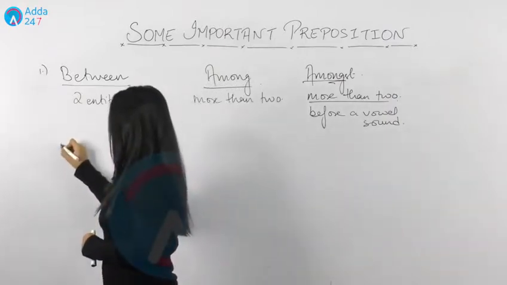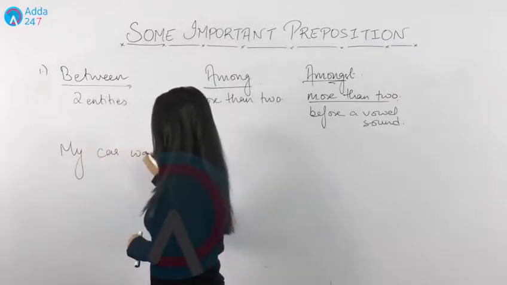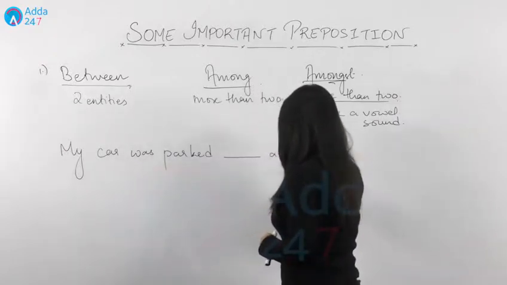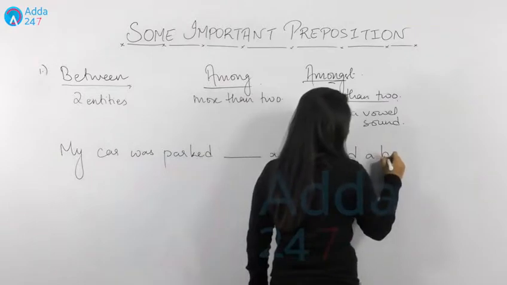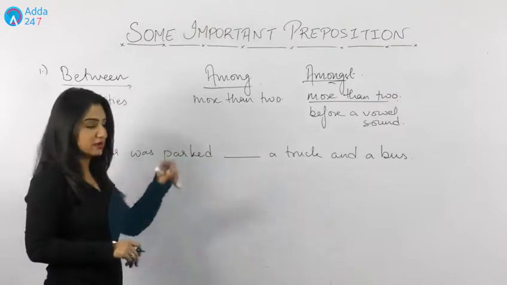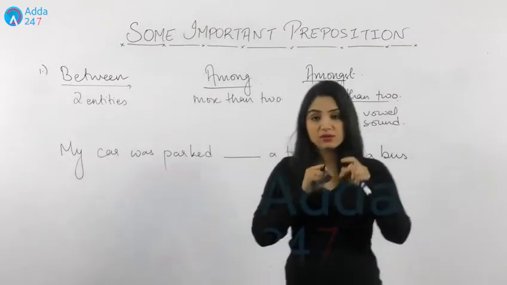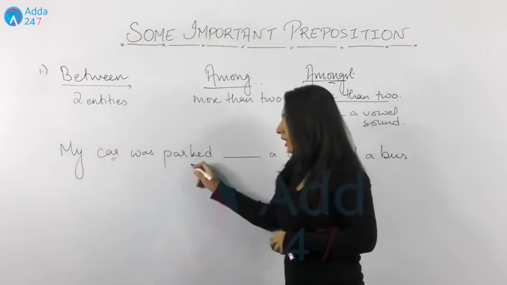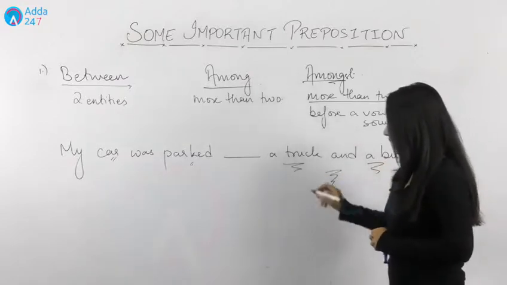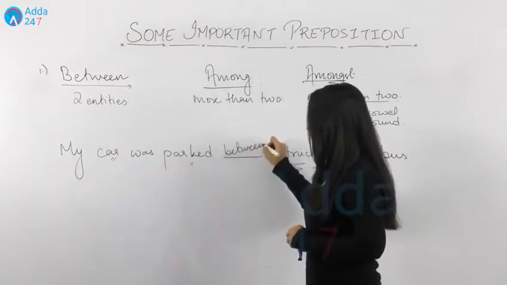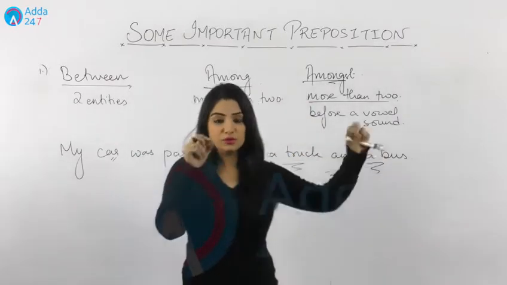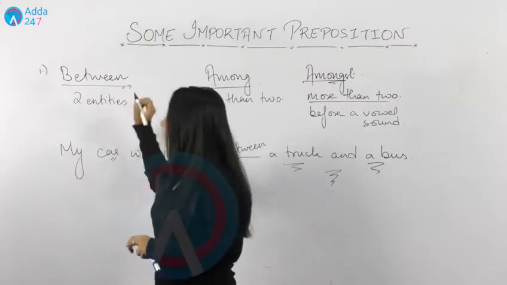Now the first one is, my car was parked dash a truck and a bus. My car was parked dash a truck and a bus. Now here I am telling something about my car: where was it parked? It was parked between a truck and a bus. So we'll write the word between, because only two things are mentioned here, truck and bus. And if you have to show the positional relationship between two, then you use between.